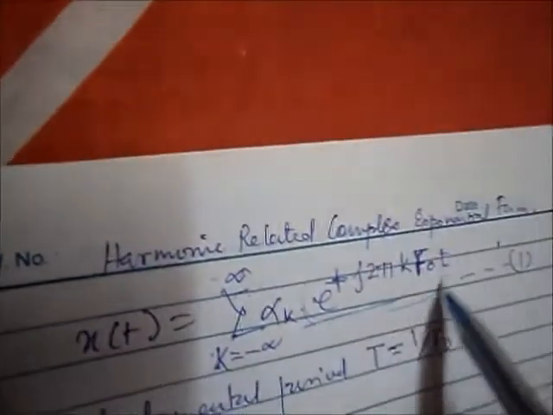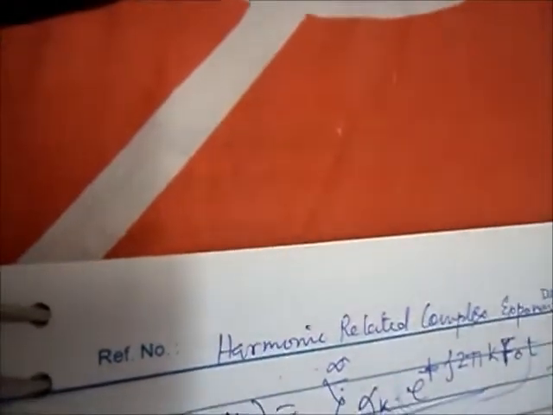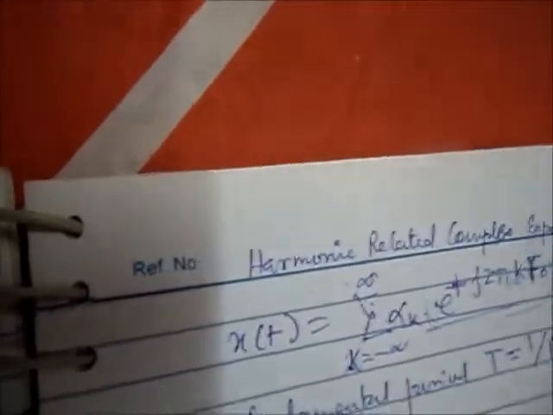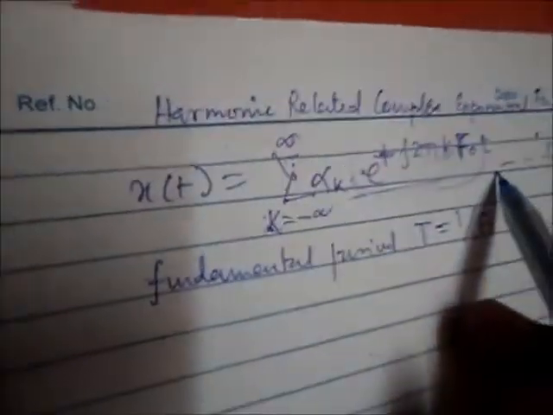We represent this equation where this is the exponential form, and this summation is used for the harmonic terms. Harmonic means the harmonic is present here, denoted by this k. Okay, and alpha k is the coefficient of that equation 1. Clear?